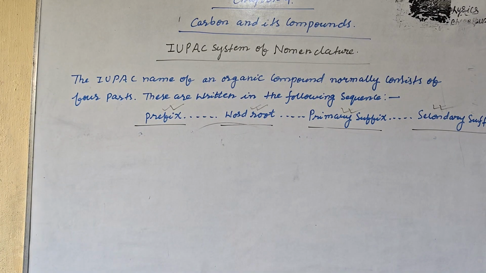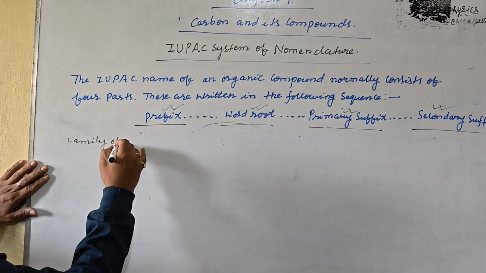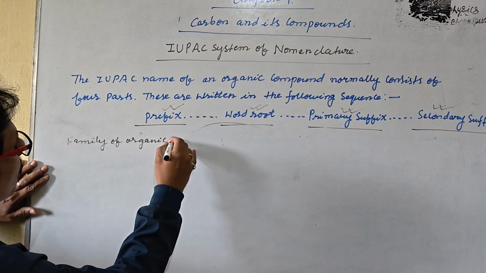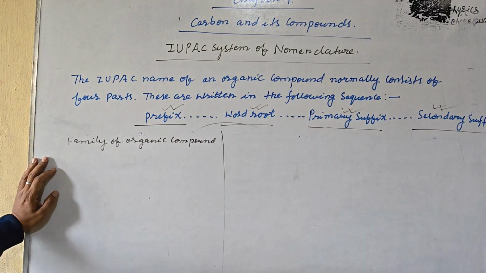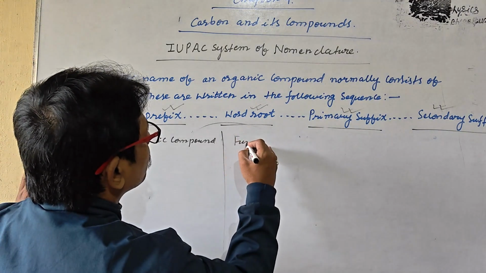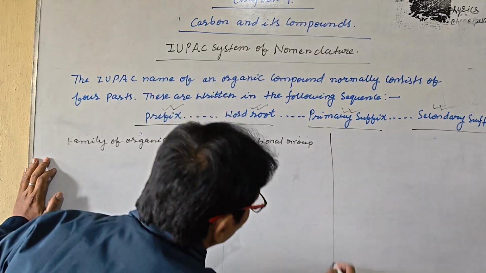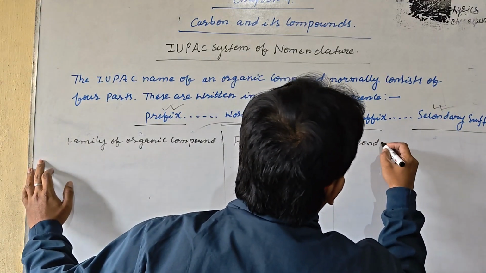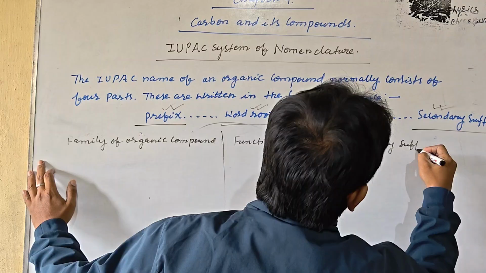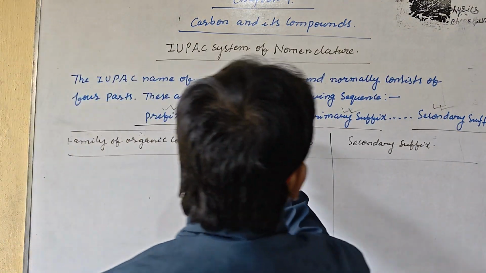So my dear student, you can draw a table: family of organic compound. After that, you can write the functional group, and you can draw the structure of your functional group. Like that, the secondary suffix. We discuss lots of things in this topic. As I have written on the blackboard, we are reading the suffix.